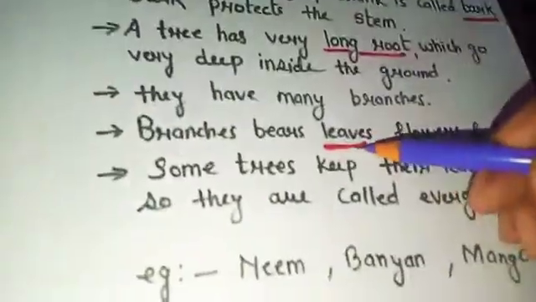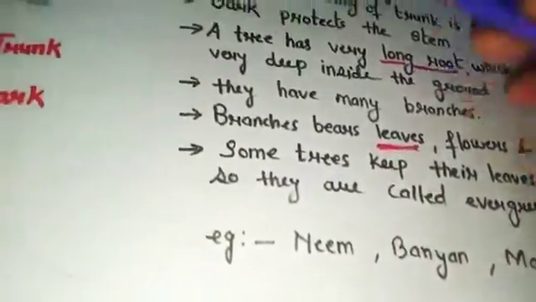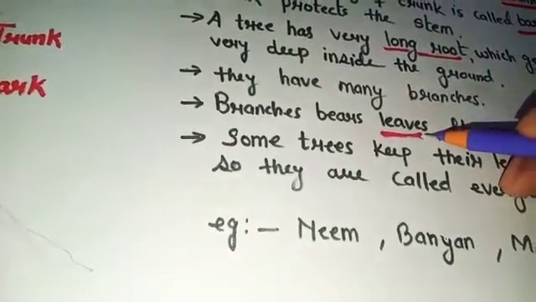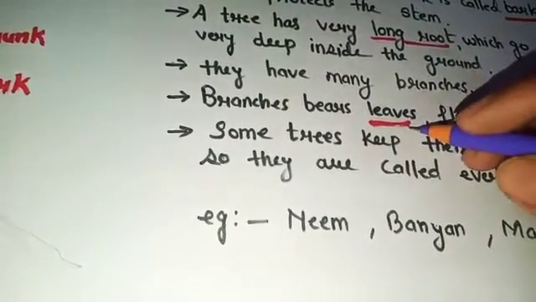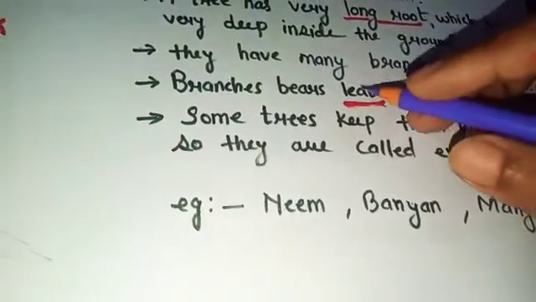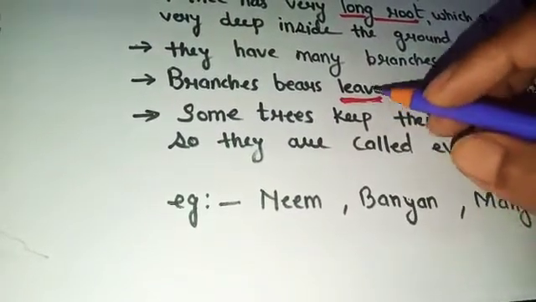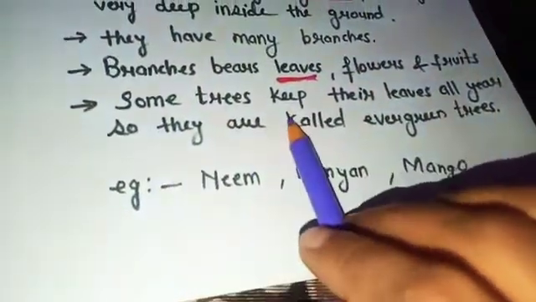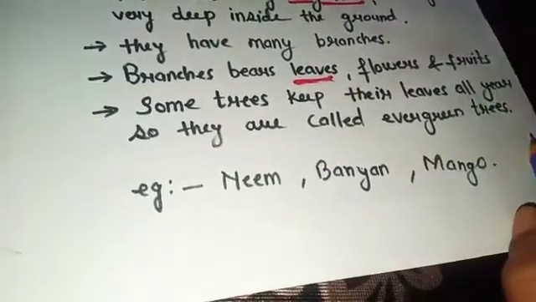Do you know about leaves? Leaves are a very important part of a plant, because a plant makes food with the help of its leaves. That's why the leaves are also called the food factory or kitchen of the plant. So every plant makes its food with the help of its leaves and in the presence of sunlight. Now, some trees keep their leaves all year, so they are called evergreen trees.